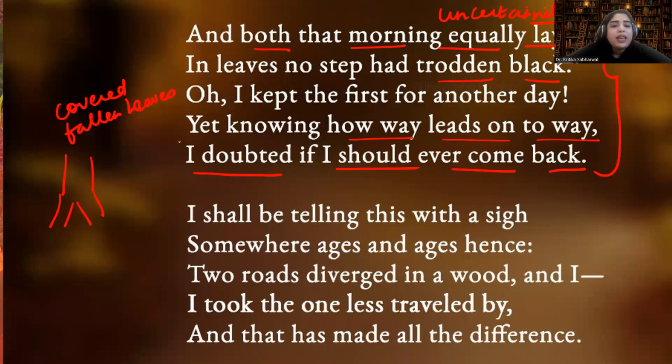So he was dubious, he was not very sure, he was uncertain about his future. That is why he said that I doubted if I should ever come back. I shall be telling this with a sigh. Now here sigh has two different meanings. It can be a sigh of relief and it can be a sigh of disappointment, right? So there are two meanings of sigh here. One is a sigh of relief and the other is a sigh of disappointment,